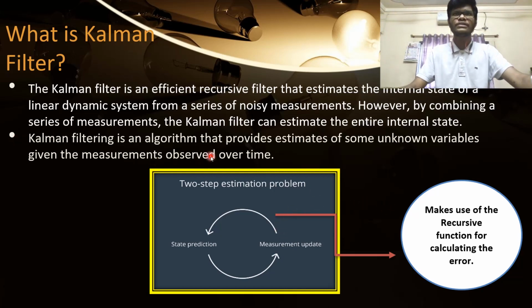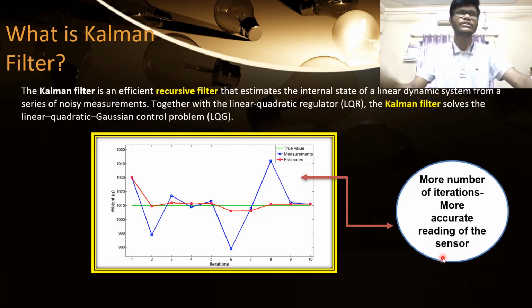Here the unknown variables are nothing but the current and voltage values, and a linear dynamic system means a system whose input variables are changing constantly. We can take the example of a battery management system, where current and voltage ratings change as the battery drains. Here is a small tip: the Kalman filter algorithm makes use of a recursive function for estimating the error, and finally this error can be subtracted from the measured reading of a sensor.